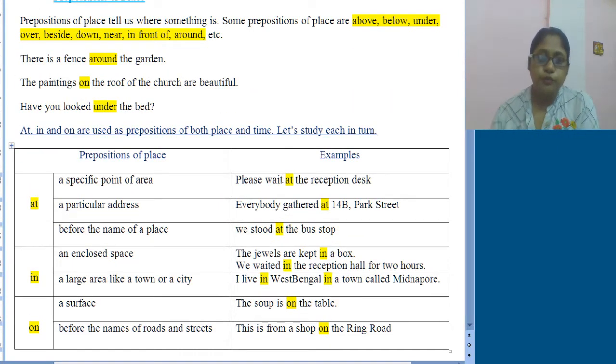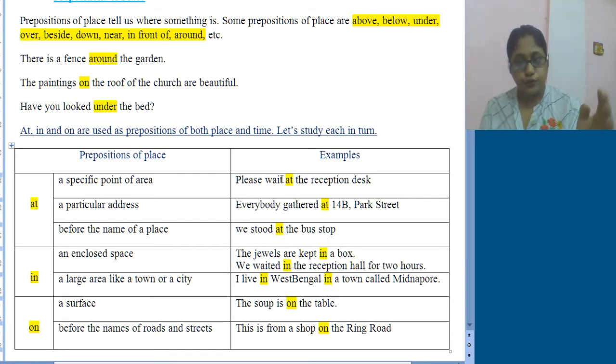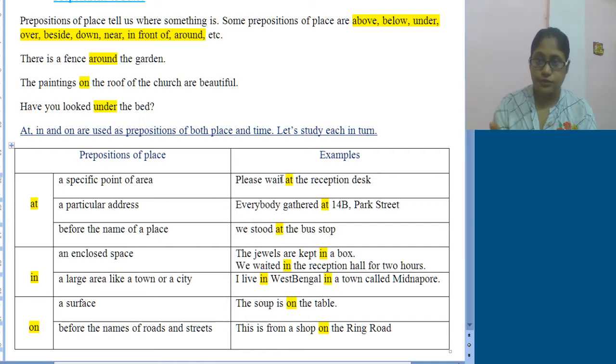They are used for both place and time, and we need to recognize them as they are used. Generally we use at for a specific point of area, to specify a particular address, or before the name of a place, especially a small place, not a large area.